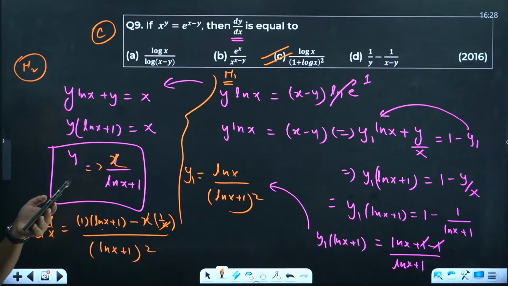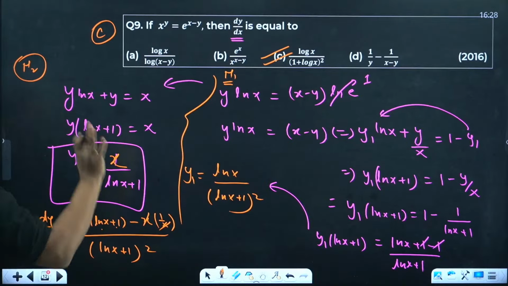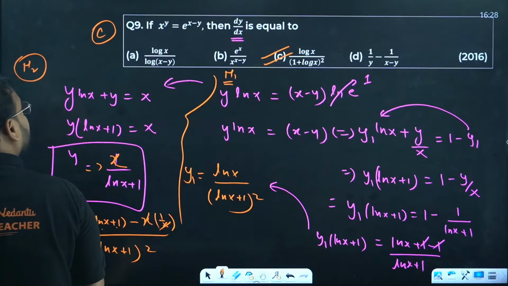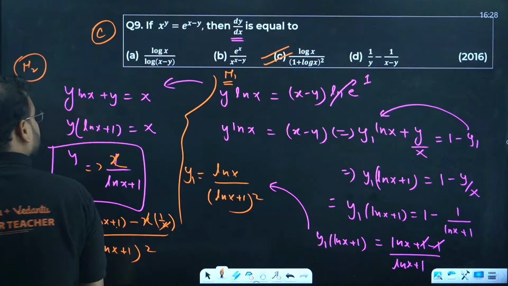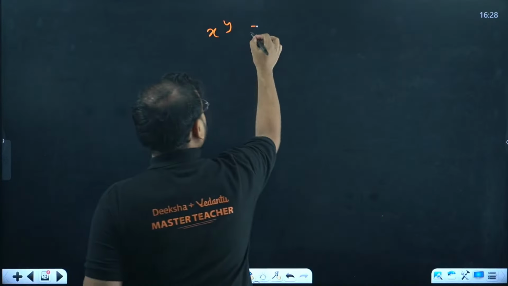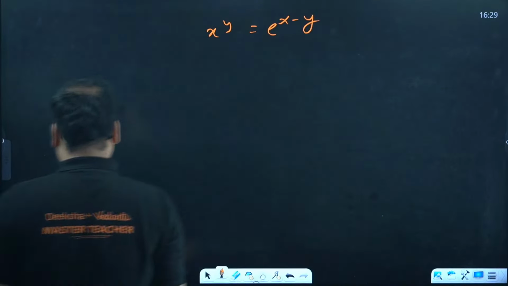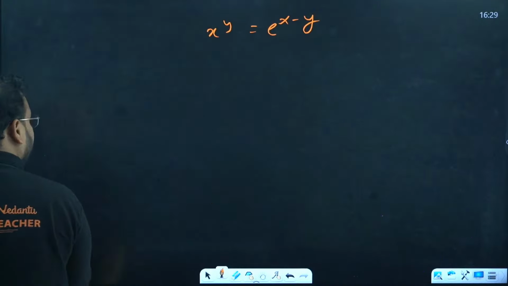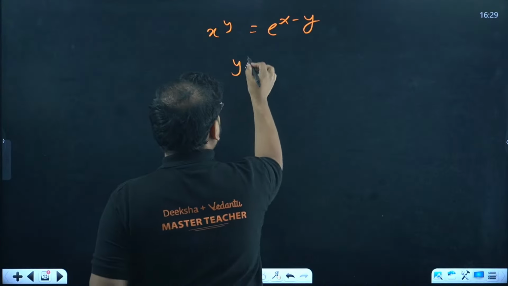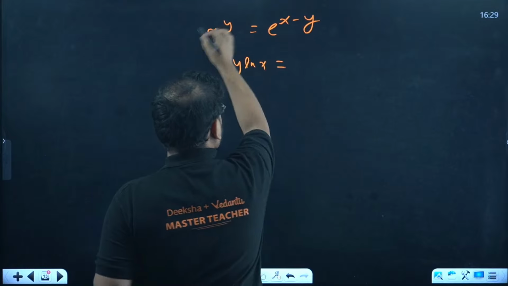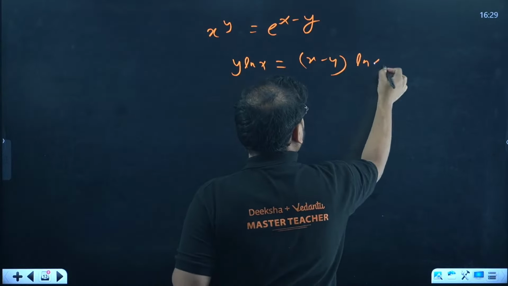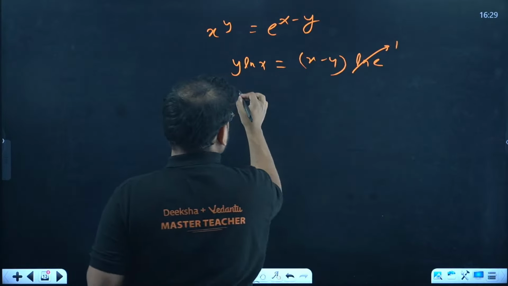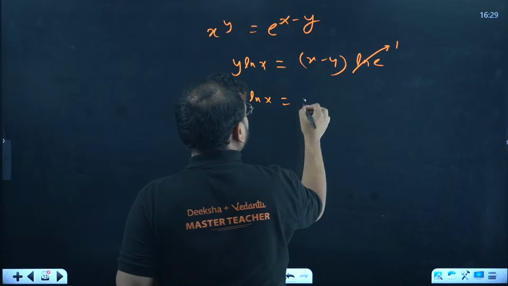I'll repeat. So I have given you both the methods. Now for all of you, I'm going to solve this question one more time. The question which was over here is x power y. Sorry guys, be a little patient. I have to solve this question one more time because I can see some of you are confused. x power y and e power x minus y is there, right? Simply take log on both sides: y ln x, and on the other side (x minus y) ln e, where the value of ln e is 1. So we're getting y ln x equals x minus y.